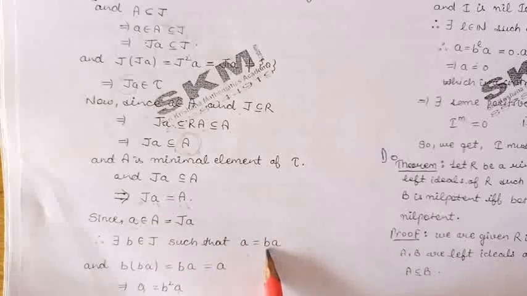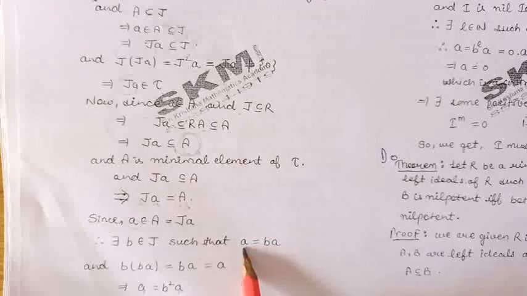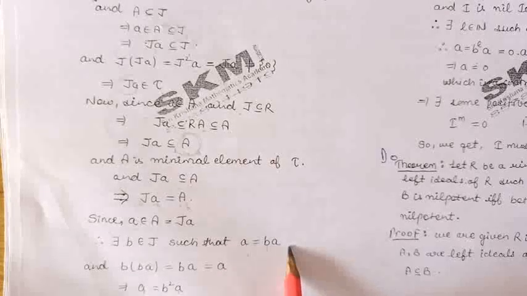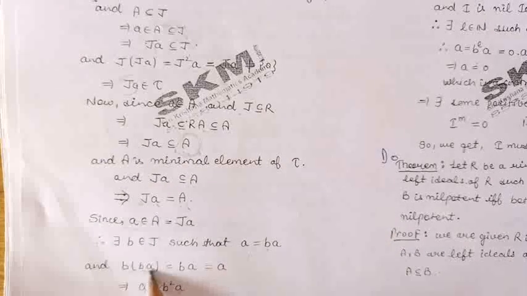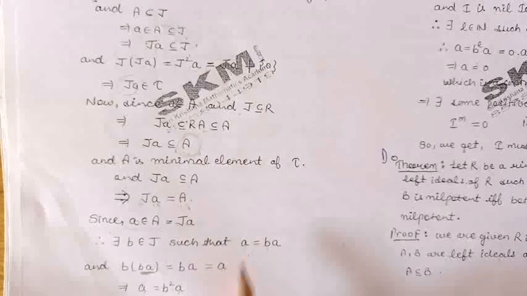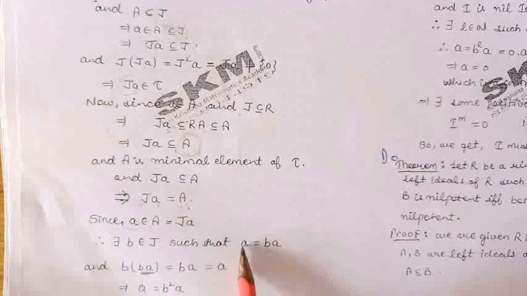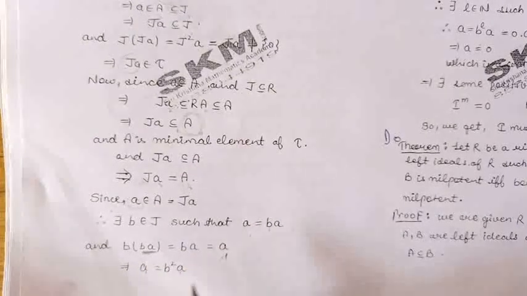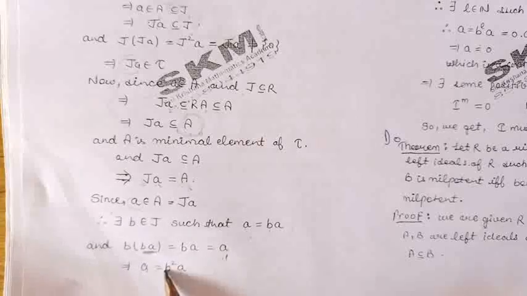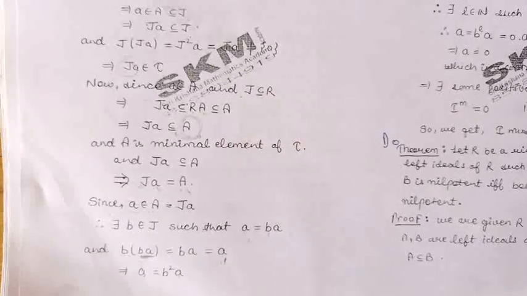So a will be of the form of the elements of Ja. So we can take an element b from J, and a can be written as b into a. Now let us find b into ba. Now b into a is a, so this will become ba, and ba is again a. So from here we have obtained a is equal to b square a. We can continue like this by substituting the value of a.